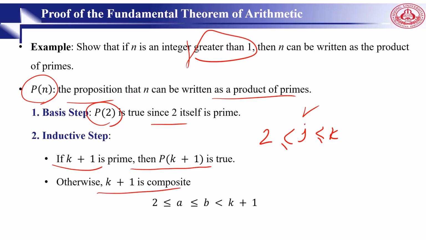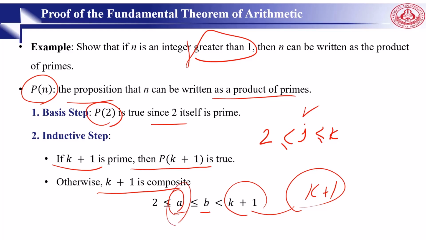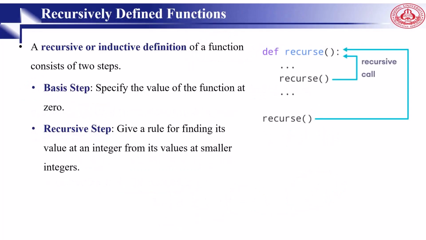Based on the previous lectures, it can be written as the product of two positive integers a and b, where a and b are between 2 and k. By the induction hypothesis, a and b can be written as the product of primes, and therefore k plus 1 can also be rewritten as the product of prime numbers. So it has been shown that every integer greater than 1 can be rewritten as the product of primes, because we suppose that these can be rewritten, and then k plus 1 also can be.